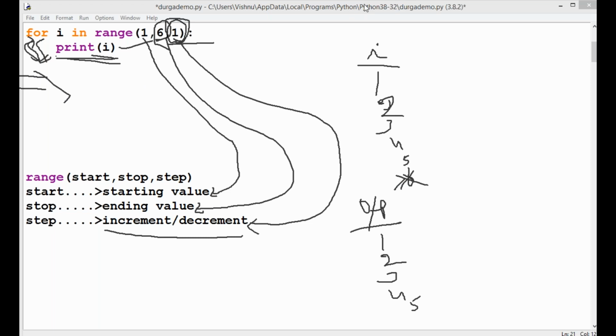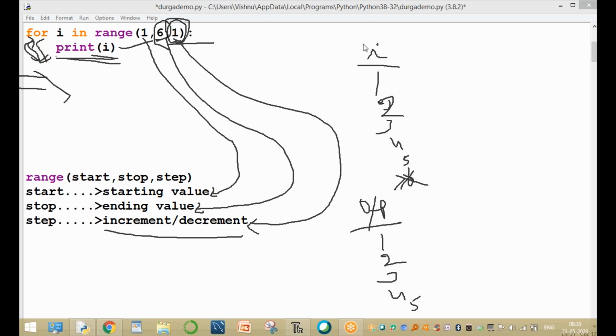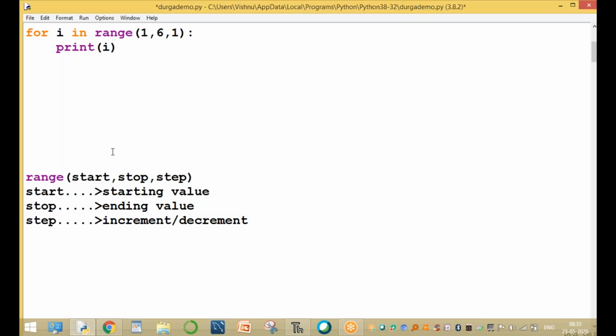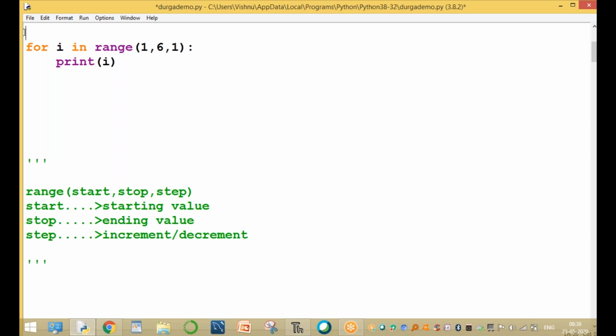This is called using a for loop, to print the values 1 to 5. The example is to print 1 to 5 numbers only. Okay.